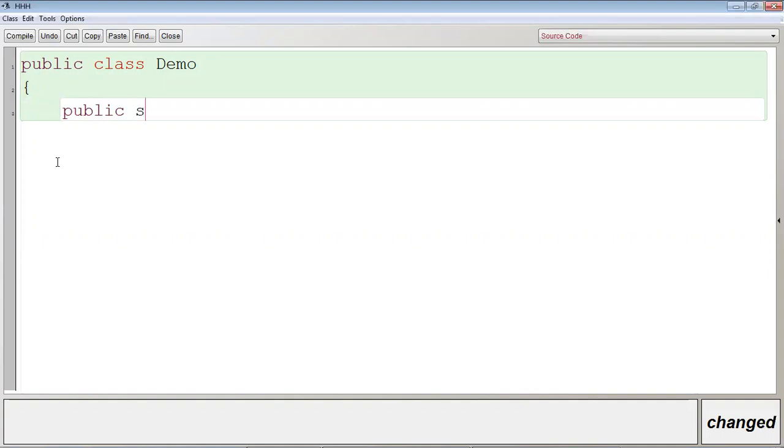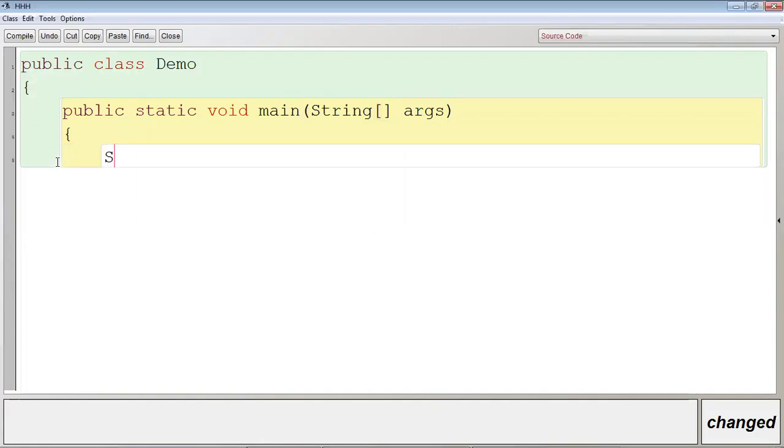So public static void main, capital String array args. Now let me print a simple thing. System.out.println. Let me write here Hello. Let me close the block of method and the block of class.